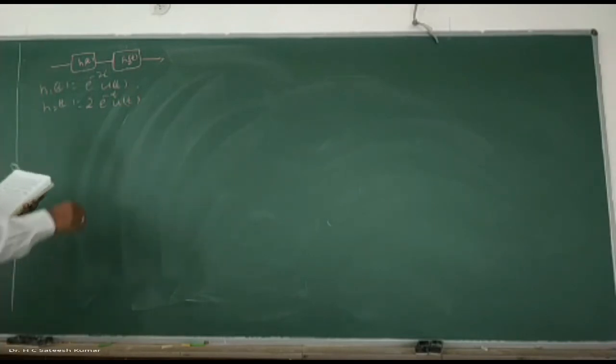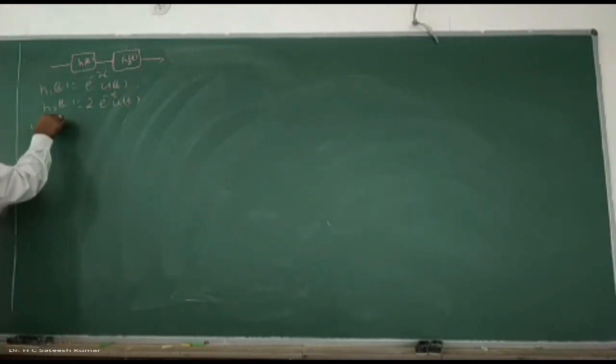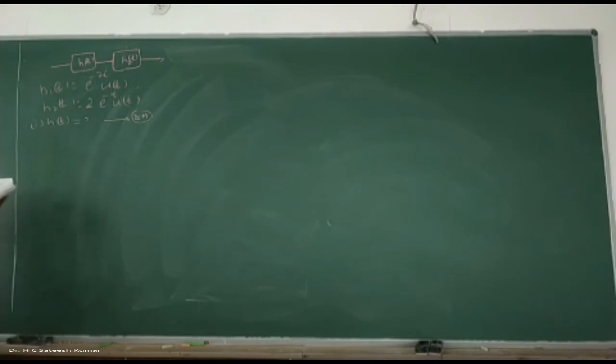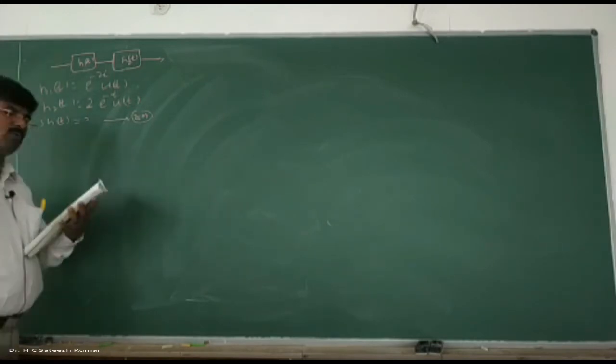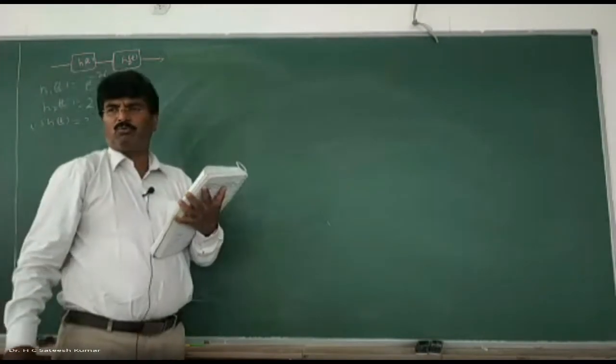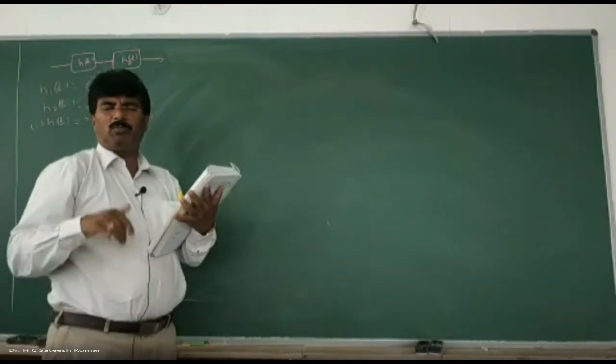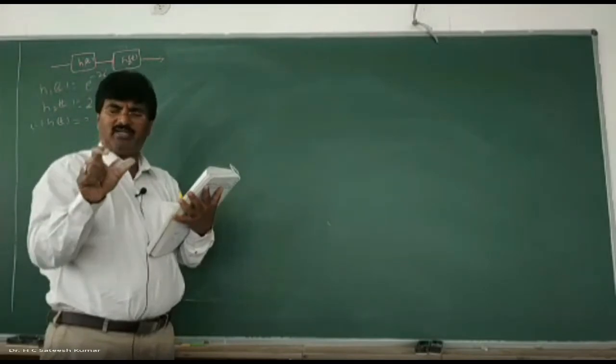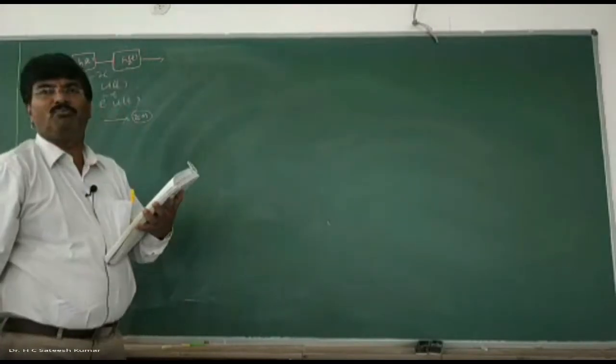That means you will have to find out what? First, h of t we need to find out. For this one, we will get 8 marks. Second, determine whether the overall system is BIBO stable. BIBO stable means what? Bounded input, bounded output stable. What do you mean by BIBO? For a finite input, you should get a finite output. That is the meaning of BIBO.